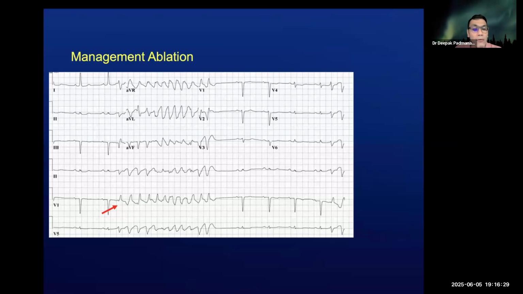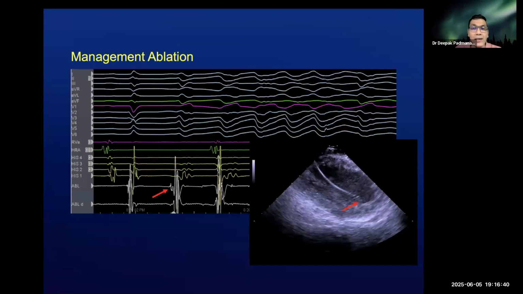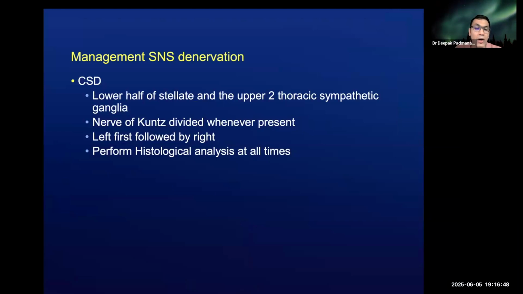Sometimes use of a good 12 lead Holter, especially in the acute stage where a PVC might trigger off ventricular fibrillation, can be crucial, and use of mapping and especially intracardiac echo might be useful to document these arrhythmias which arise from a fascicular location. Now, in the acute stage in VT storm, it is probably better to perform the denervation bilaterally prior to going in for an ablative approach.